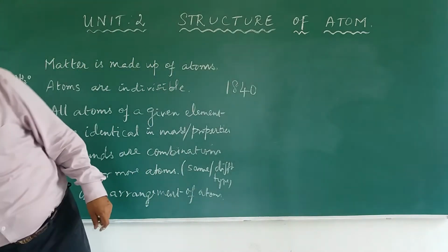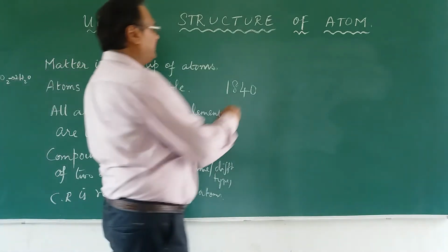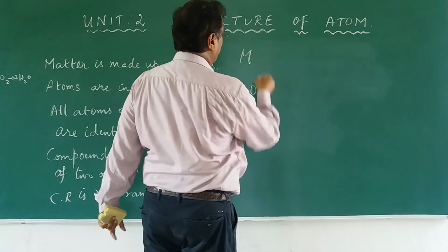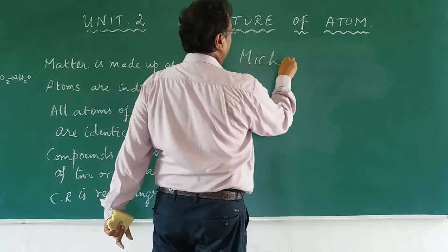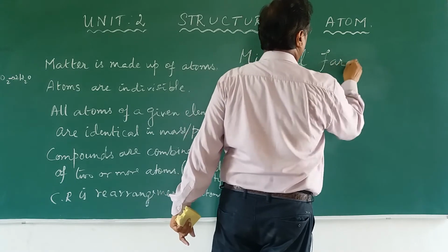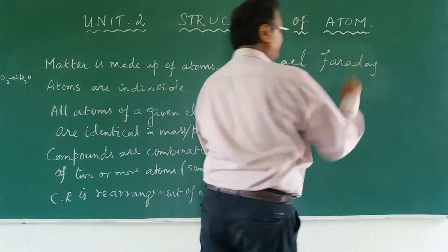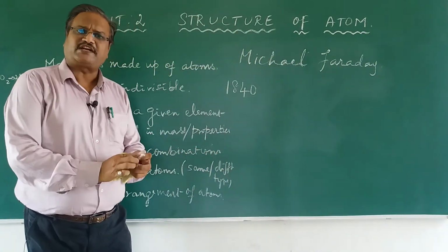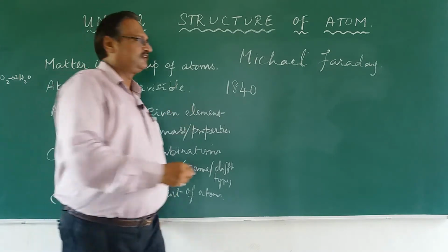Okay, what did Michael Faraday actually do? Michael Faraday, a great genius actually. He studied electrolysis.